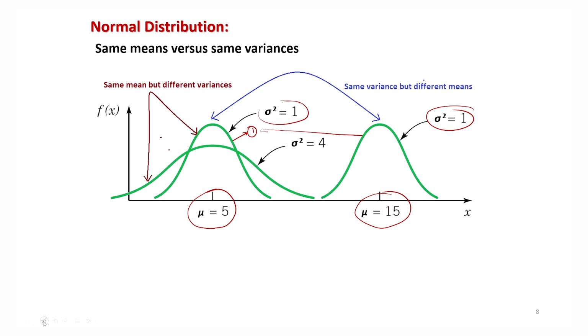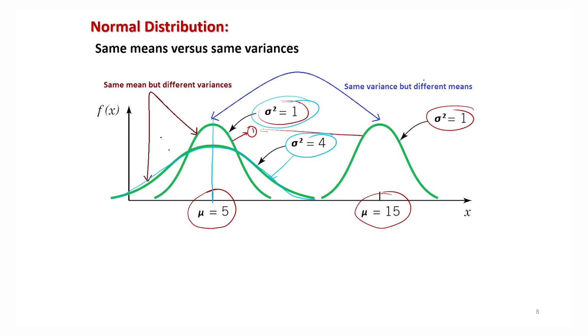And in the first curve, the mean remains at 5, but the variance is changing. In the first curve sigma square is equal to 1, and in this curve, which I am highlighting, sigma square is 4.